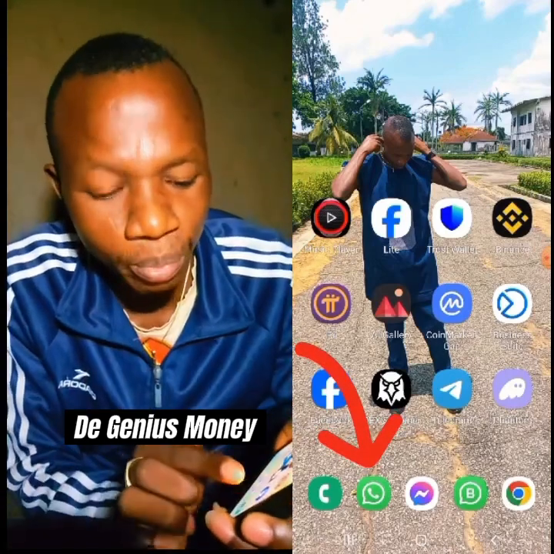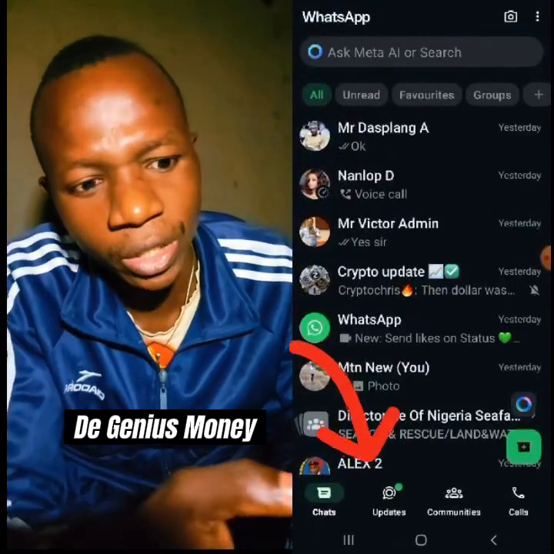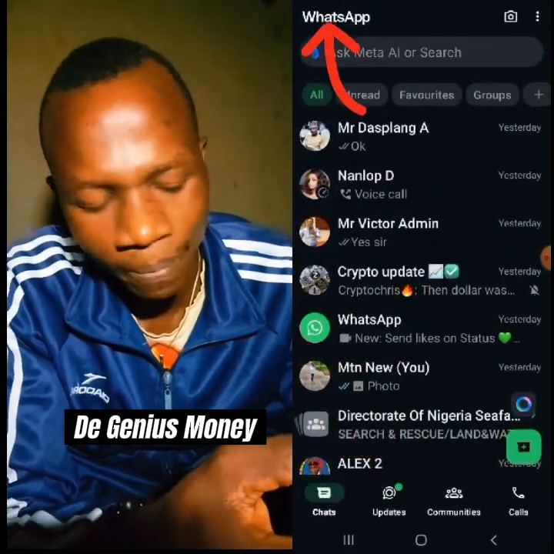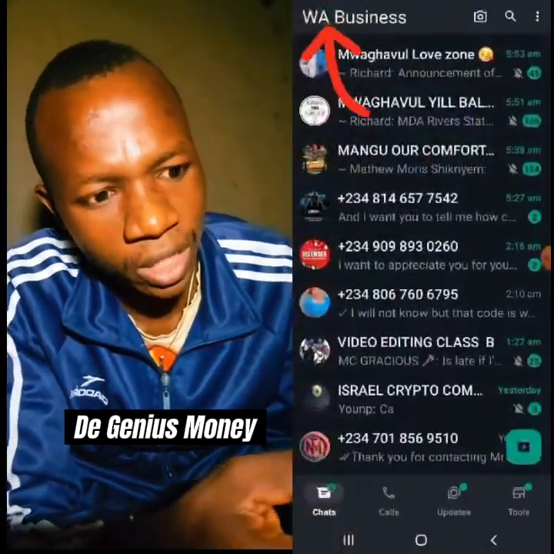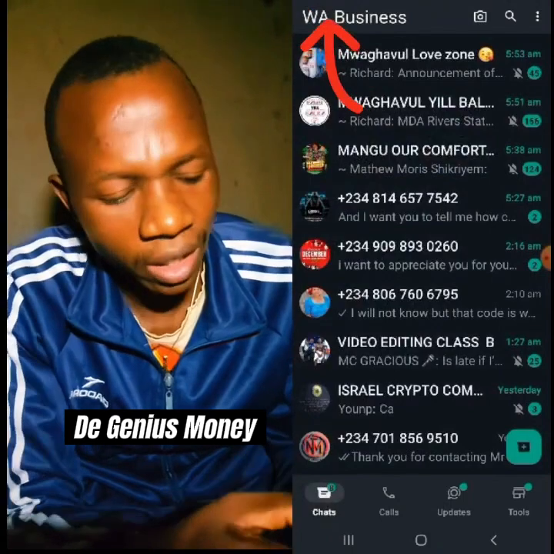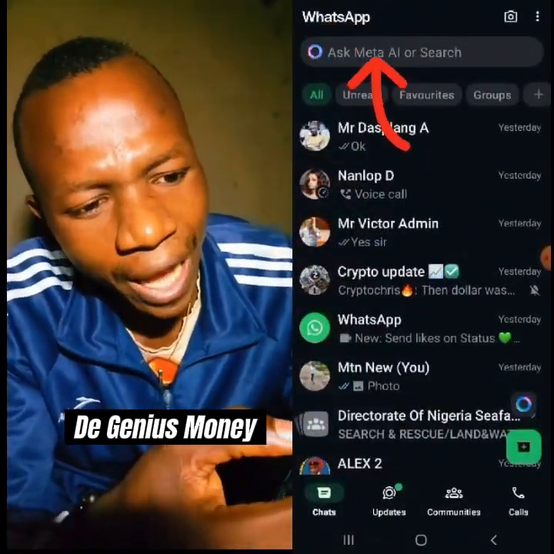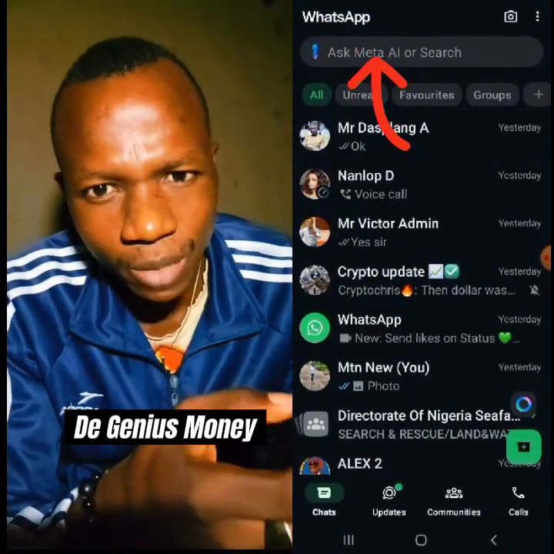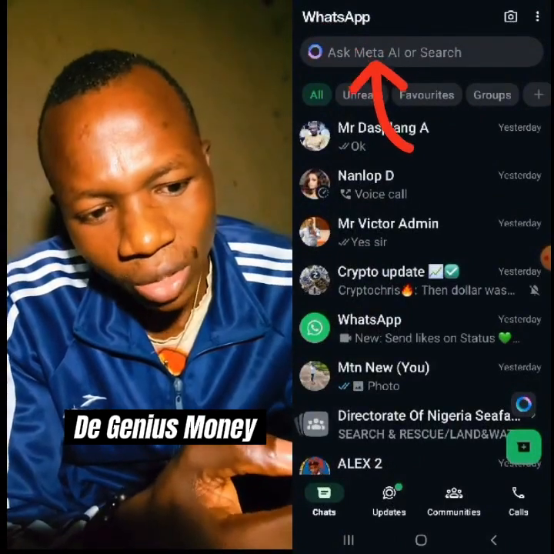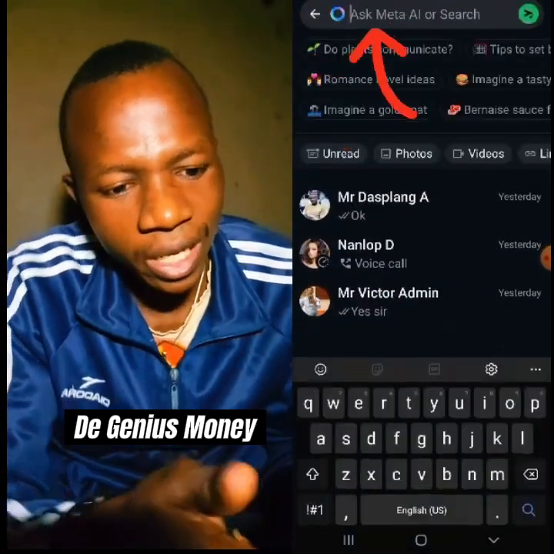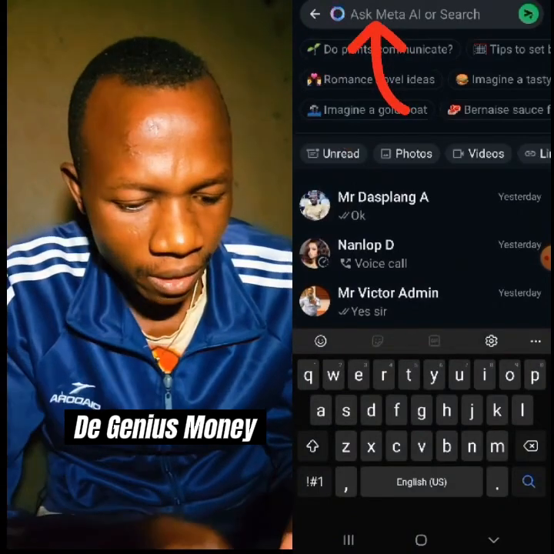Now, if you have this particular WhatsApp, you enter like this. You see this WhatsApp up here. You see the business WhatsApp. When you enter it, you will see it, right? Then you see up here, you see this Ask Meta AI or search. You see this place? You see this circle thing? This thing is turning. You see it? You tap on that place. Now see where you're going to Ask Meta AI.